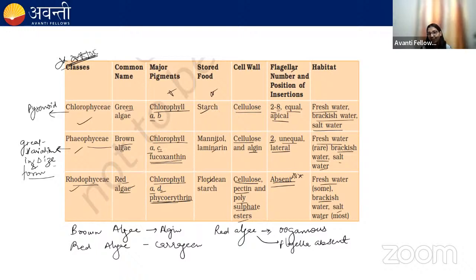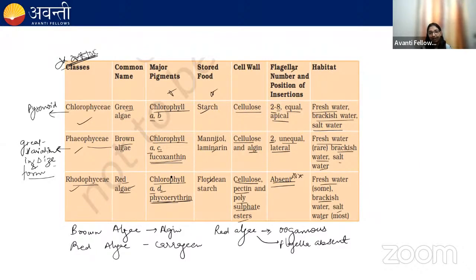Right now, I don't have the image of the kelp, but in the next class I'll show you the image of kelp. Okay, they are highly branched. You can see they are very long in height, like they can reach up to 100 meters. Next time I'll show you the image of kelp, then it will become more clear to you. Okay.